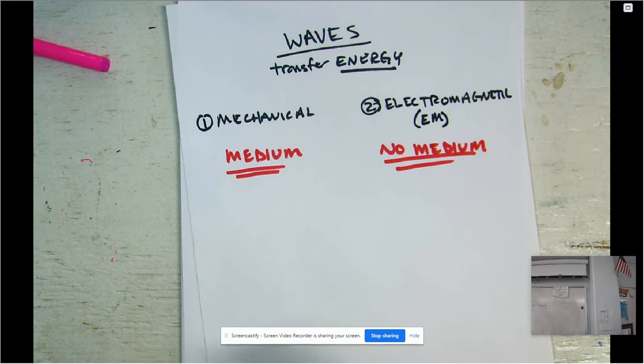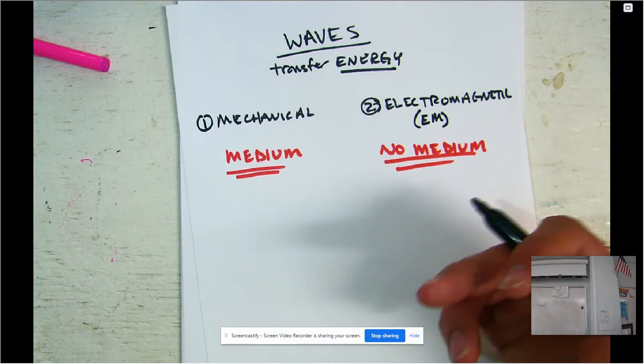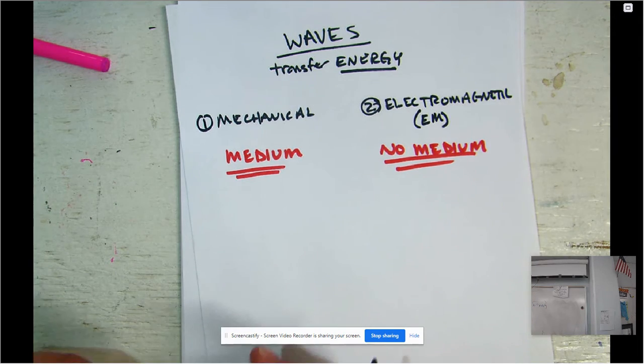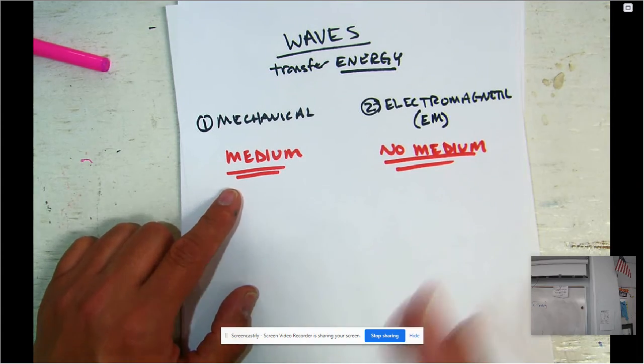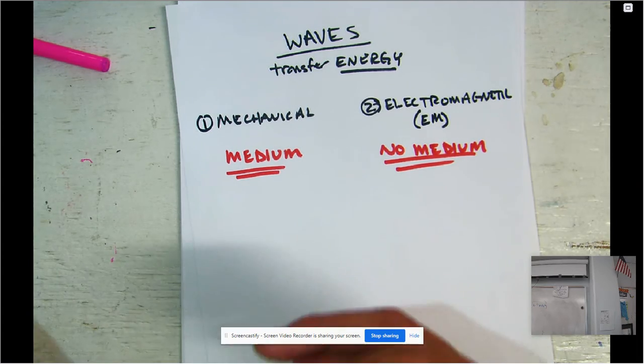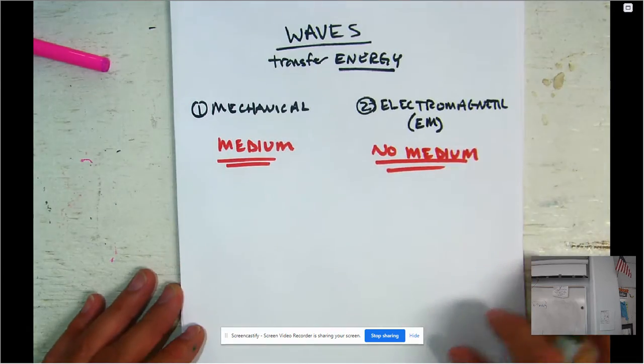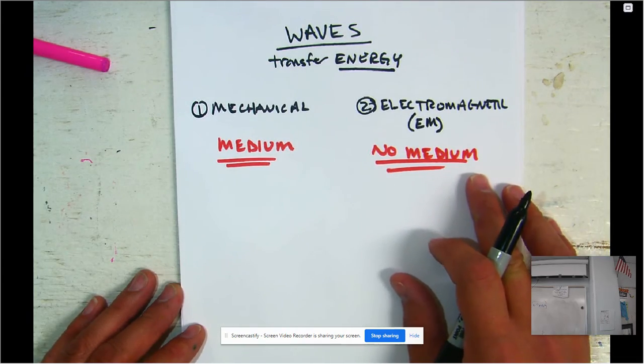An earthquake needs a medium to be able to travel. An earthquake is a bunch of waves. Waves are transferring energy, so that energy is being spread out. And what is that traveling through? It's traveling through the earth. That's why we have an earthquake. So a medium is something that you have to be able to travel through. That's a mechanical wave.